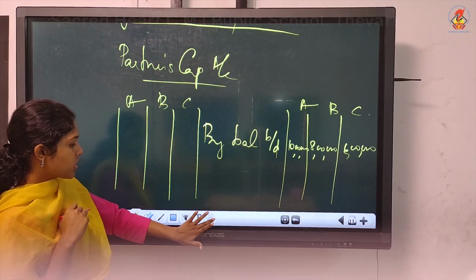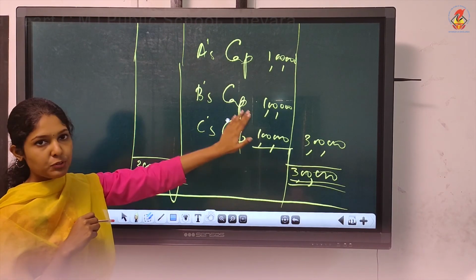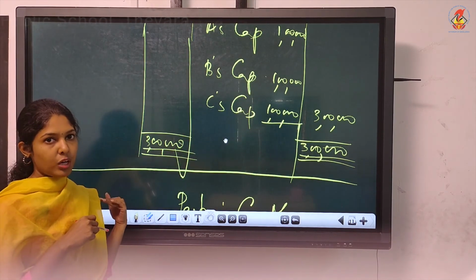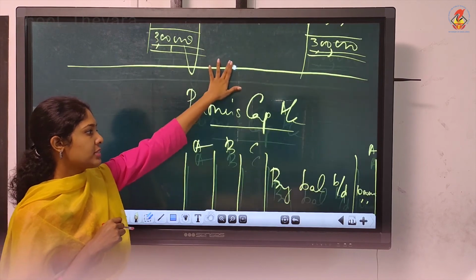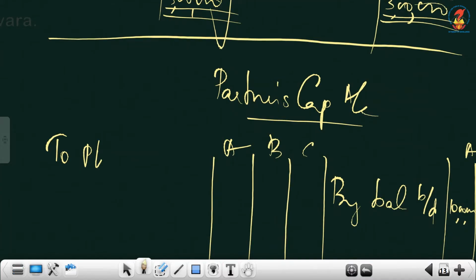Then just see your P&L appropriation. You have transferred something to capital. That's the loss transfer. So that particular figure shouldn't be transferred now to capital account. To the opposite side you have to transfer. So we'll write to P&L appropriation 1 lakh each, that we transferred from this side to the opposite side.